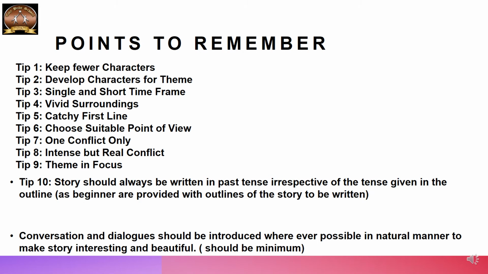Try to always write a story in past tense or past perfect tense. Do not try to stick to these two tense forms, or preferably past tense. And conversation and dialogue should be introduced, but wherever possible try to use minimum, and you can introduce conversation or dialogues to make it a little realistic or interesting.